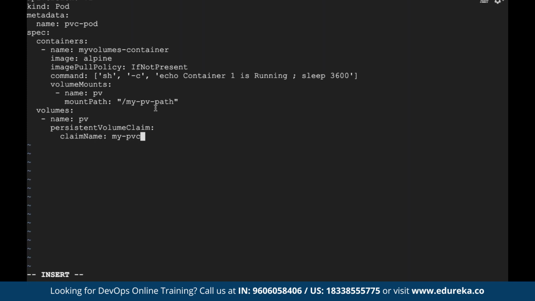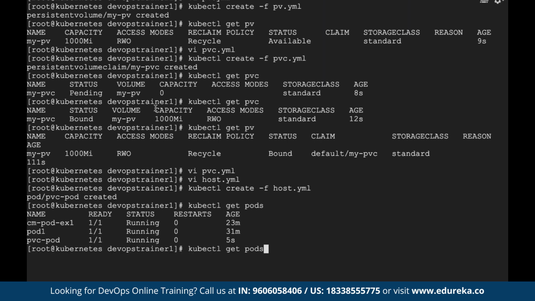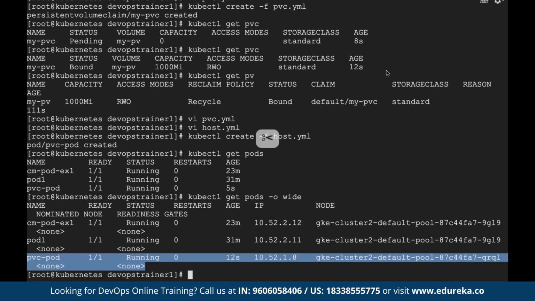The easier way, I already told you, is using ConfigMap. This is how to do it in a complicated way. There are multiple ways to do the same thing. Just save this and let's create it. kubectl create -f host.yaml. kubectl get pods. Okay, see here it got created. Get pod with override. Here it is. It's created now. PVC pod one. That is how you link the persistent volume to a pod. Simple example. Thanks.